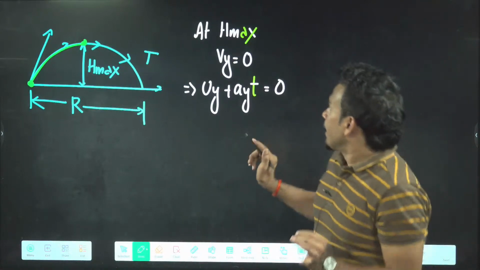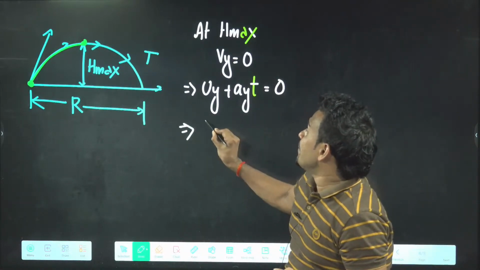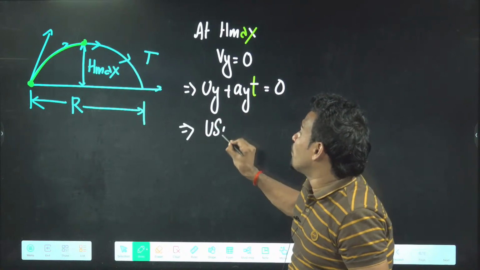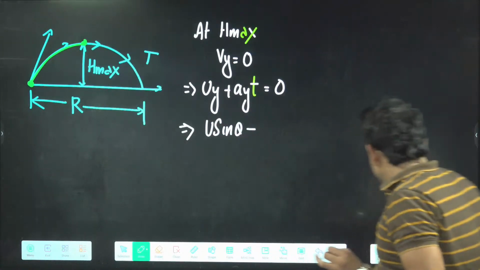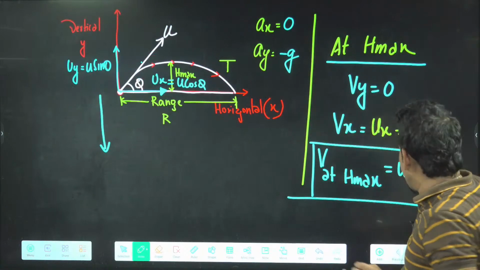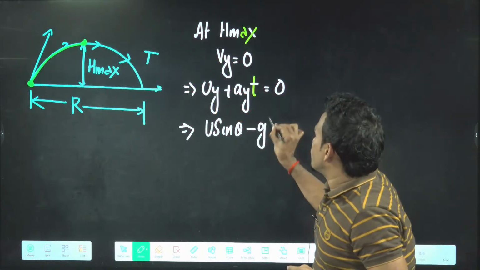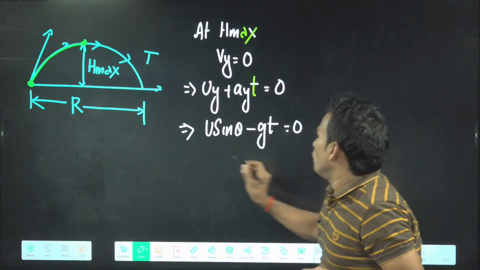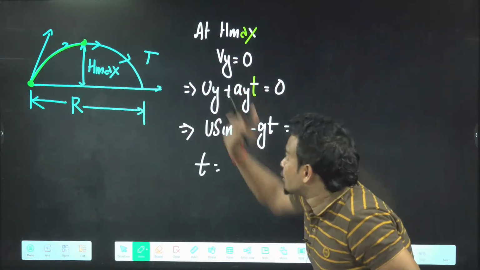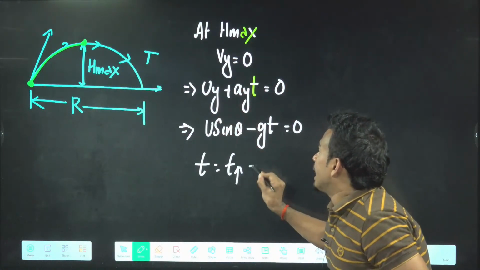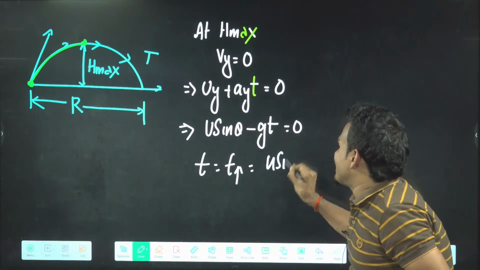Now from here, this will be Uy. You know what Uy is: u sine theta. Ay, just now you have written, is minus g. So minus g into t, and this will be equal to 0. From here you'll get the time to reach maximum height, that is u sine theta by g.